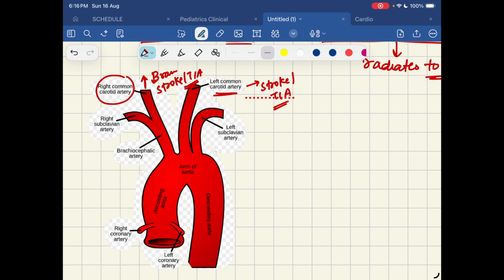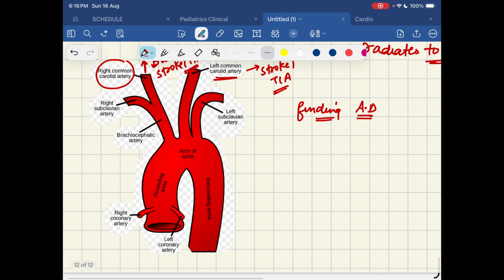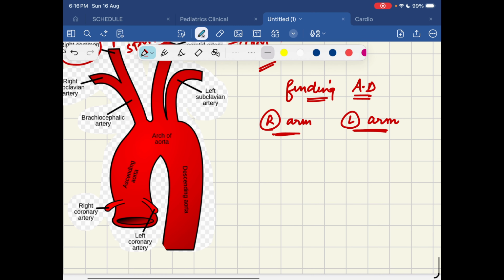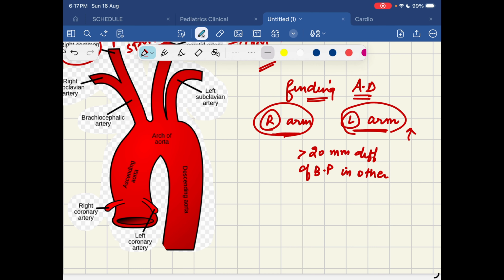And a very interesting finding, which is very specific to aortic dissection, is that when you measure the BP of the right arm and the BP of the left arm, ideally both should be in the normal range and should match with each other. But what happens in aortic dissection is that there is more than 20 mm difference of BP in both arms. So in the right arm, the BP will be lower, and in the left arm, the BP will be higher. So let's say if the BP here is 180 by 100, in this case, it is going to be 230 by 130, right? So there is a difference of more than 20 mm. Then we consider aortic dissection as a differential.